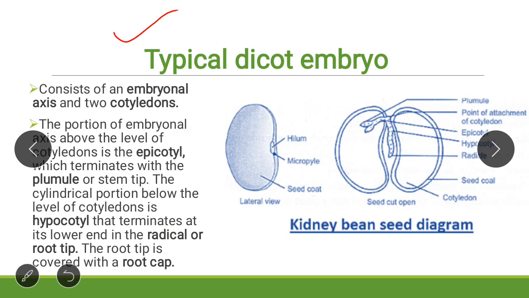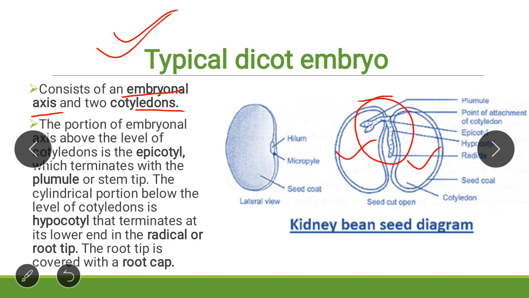Let's have a look at the structure of a typical dicot embryo. A typical dicot embryo consists of an embryonal axis and two cotyledons. So these two are the cotyledons and this structure is the embryonal axis.